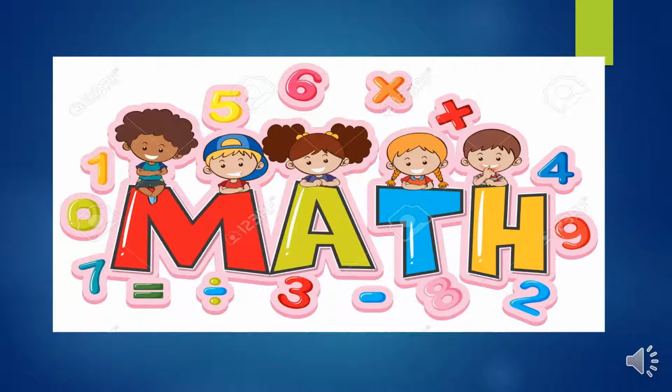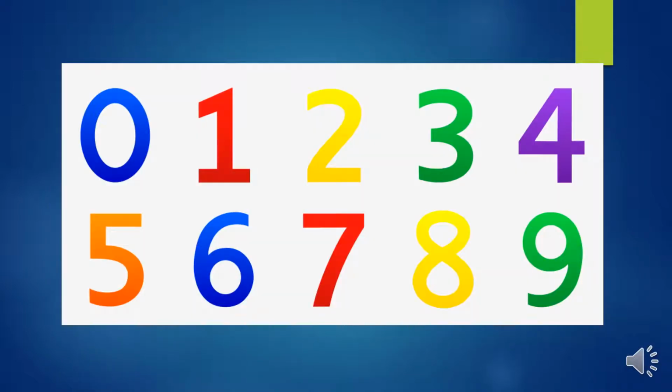Yes, very good. I'll tell you some examples of where you can find numbers: mobile phones, clock, etc. Those are some examples of where you can find numbers. Today, we'll be learning more about numbers.